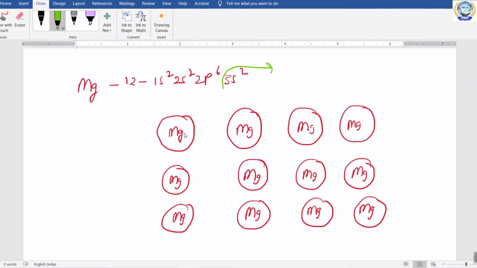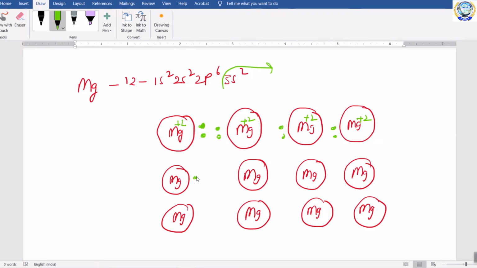electrons. So from one magnesium atom, you will gain 2 electrons. So its charge will become +2. And again 2 electrons from this magnesium and again +2. 2 electrons from this magnesium and again +2, like that.